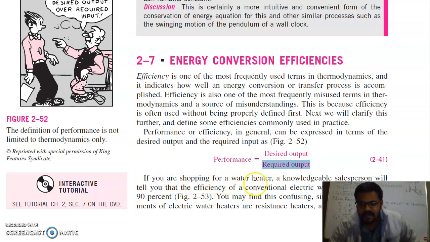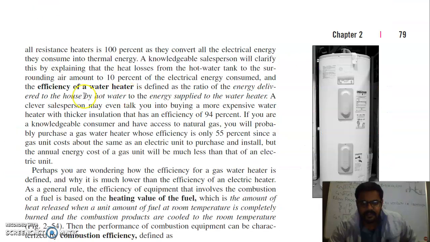If we take the example of an electric geyser, which has 90% efficiency, so why is its efficiency 90%? Because, as we know, we can convert all the electrical energy of a resistance heater 100% into thermal energy, but still there is a loss because of the heat loss from the tank. Whatever this water heater tank is, it will have some loss of heat. So that's why geyser efficiency is 90%.